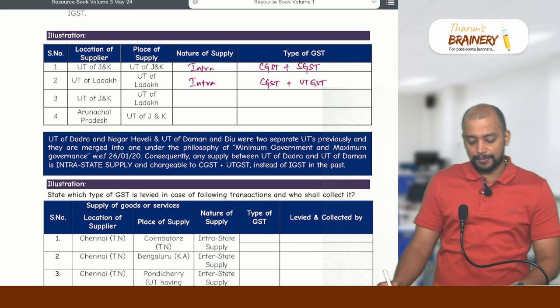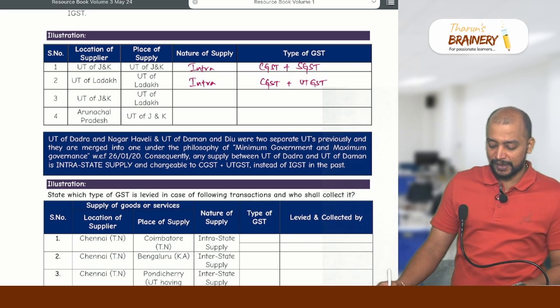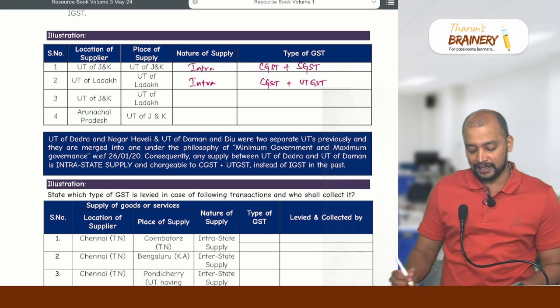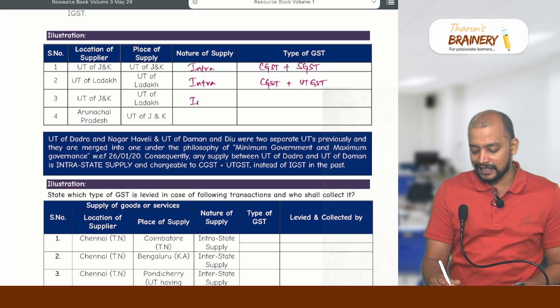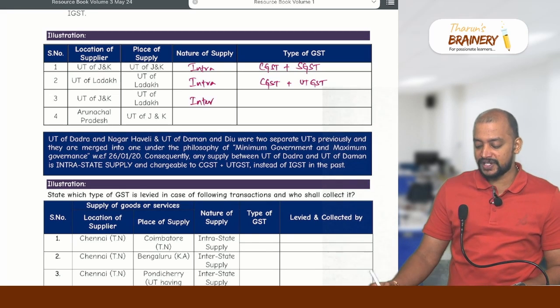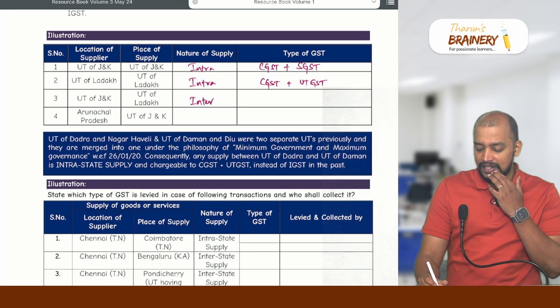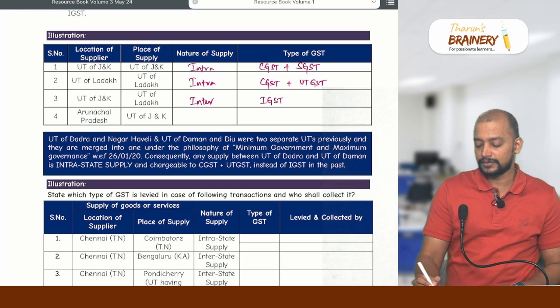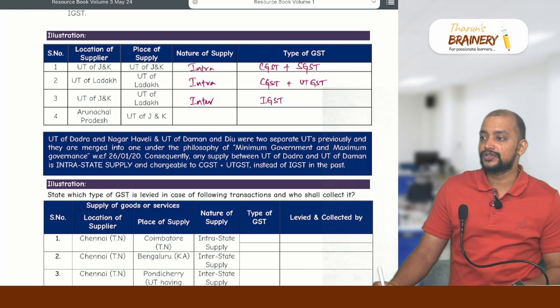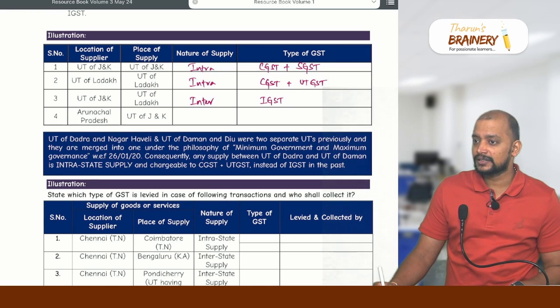Then location of supplier Union Territory of Jammu and Kashmir, place of supply Union Territory of Ladakh. Inter. And type of GST IGST. Now tell me whether 50% is shared with the consuming state. Place of supply is what? Ladakh. Is Ladakh a Union Territory with state legislature or without state legislature?